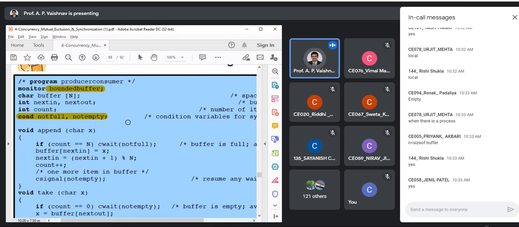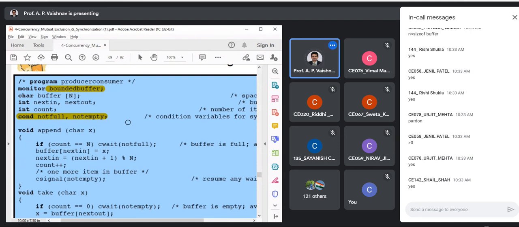All of you are following this, right? In that case, the not full condition will be true. Okay, good. Yes, Urjit, I'll repeat. When there is at least one empty space in the buffer, then I can say the buffer is not full, right? If my buffer capacity is 5 and currently I'm having 4 items, can I say it is not full? I'm having 4 items in a 5 capacity buffer, right? I can say that it is not full.